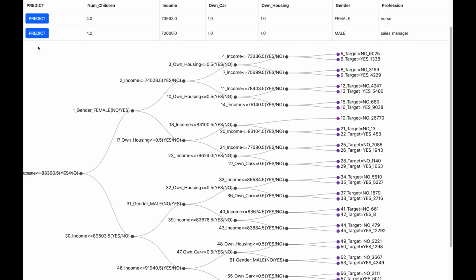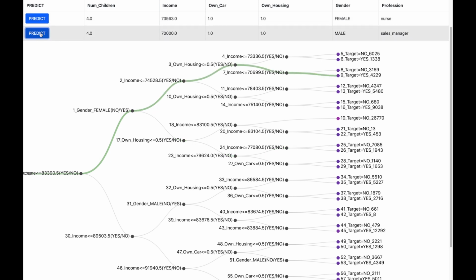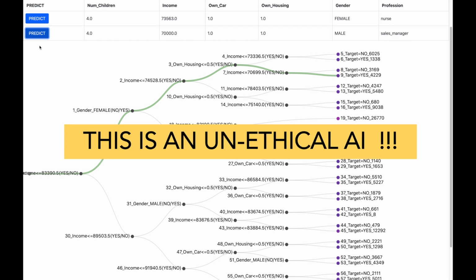So let us now predict for the female applicant. The decision path taken by the AI is shown in green and is deciding not to approve the credit loan. And you can see that one of the decision nodes in the path is that the gender is female. So let us now predict for the male sales manager. Surprise, surprise, the AI decision is to approve and give a big yes. Even though both applicants have similar income levels and own similar assets, the female applicant got rejected and the male applicant got approved. This, my friends, is a clear sign that this is an unethical AI.